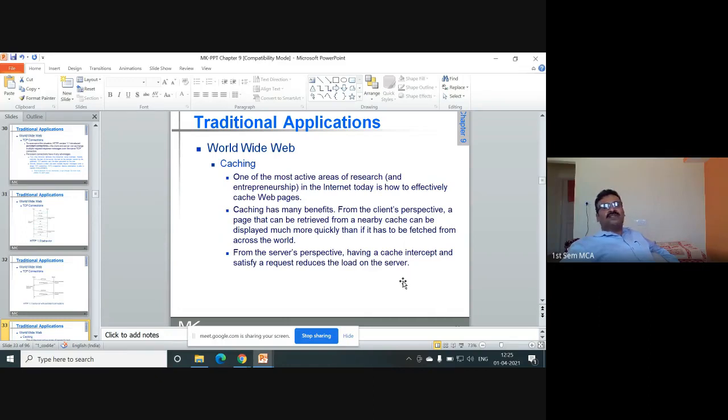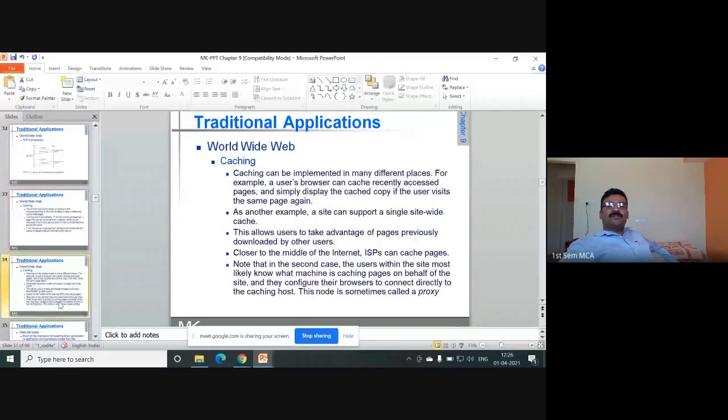Any two advantages of caching, you have to write from the perspective of the client. You can quickly display the web page if it is stored somewhere near the machine, instead of getting it from the server which is far away. And from the server's point of view, having a cache intercept and satisfy a request reduces the load on the server. So caching can be implemented in many ways. So write a short note on caching. So two points we have written.